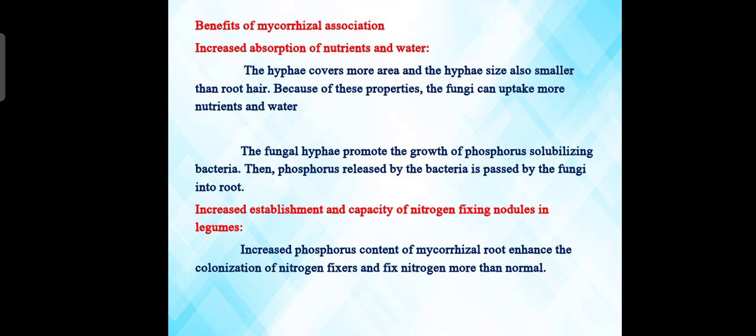Next, increased establishment and capacity of nitrogen fixing nodules in legumes. The increased phosphorus content of mycorrhizal roots enhances the colonization of nitrogen fixers, which fix more nitrogen than normal.